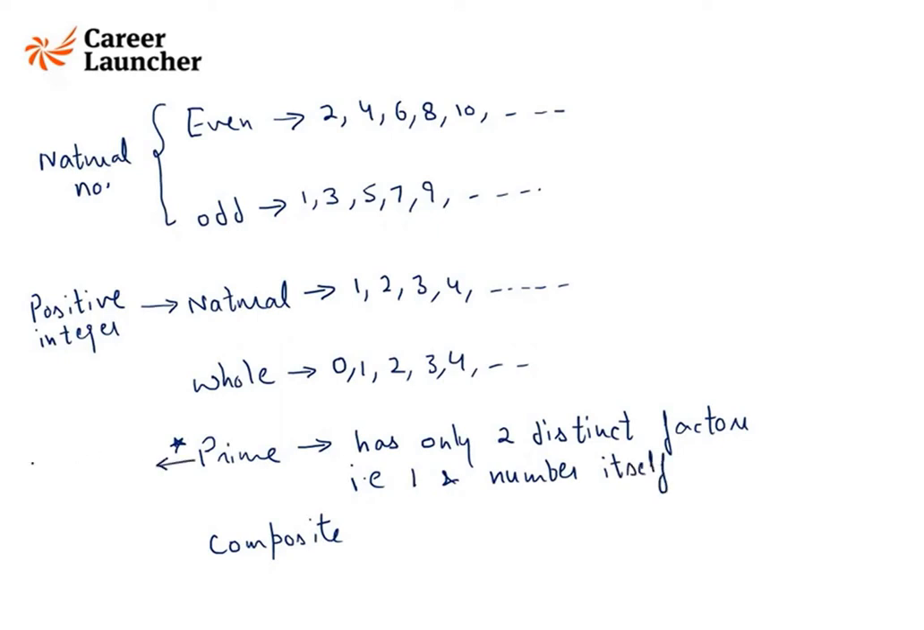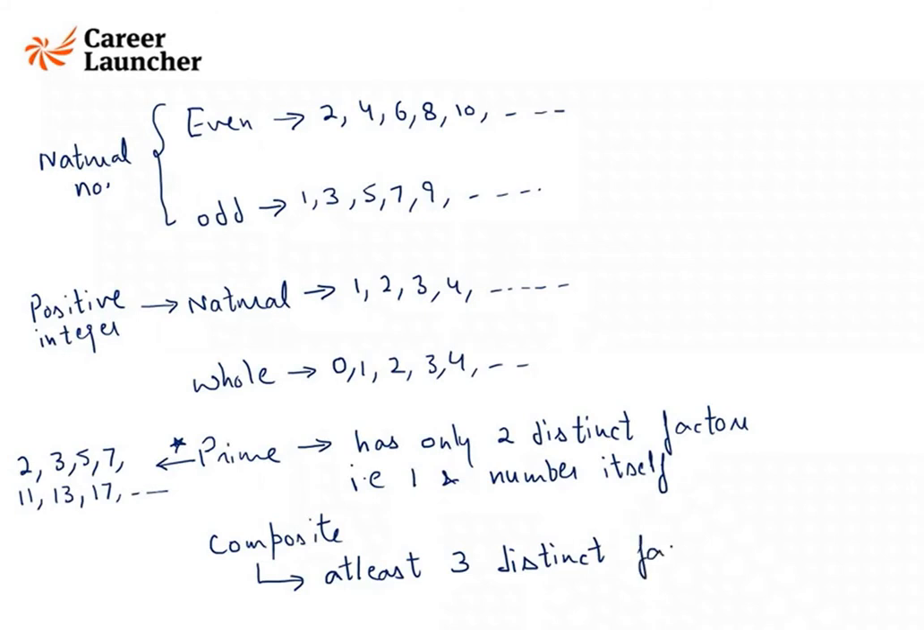So examples are 2, 3, 5, 7, 11, 13, 17, and so on. Then composite numbers, a number having at least 3 distinct factors. So examples are 4, 6, 8, 9, 10, 12, 14, 15, and so on. Now just go through these different numbers, and if there is some doubt, please ask.